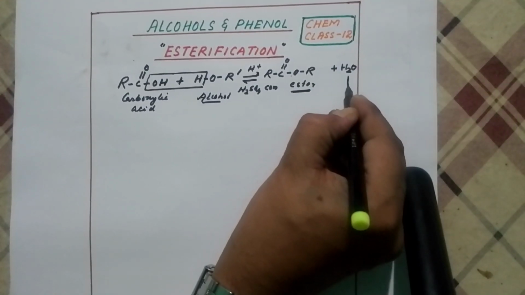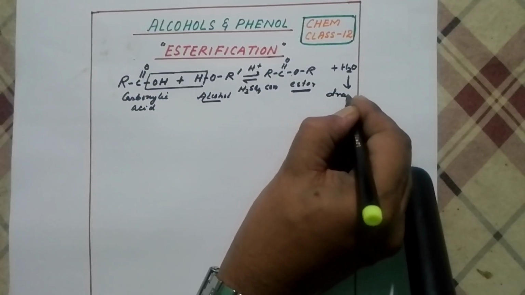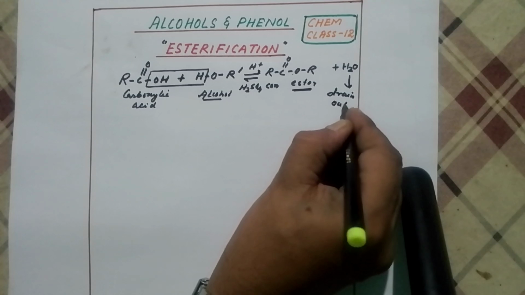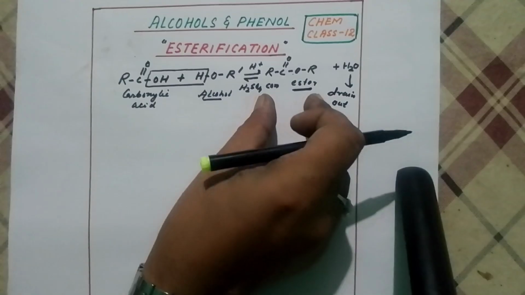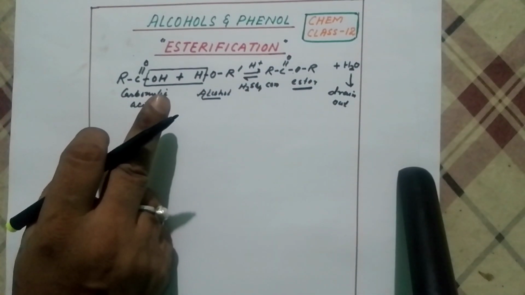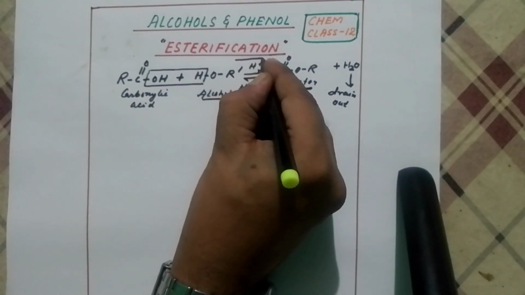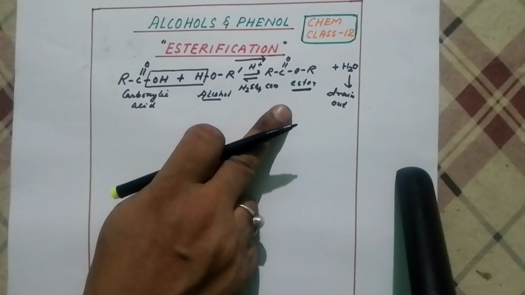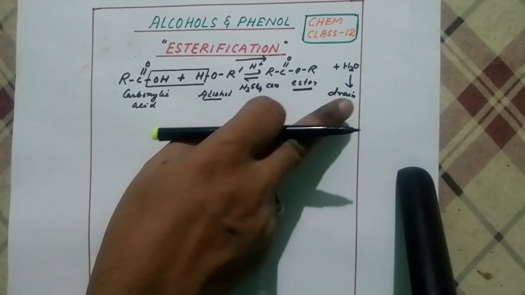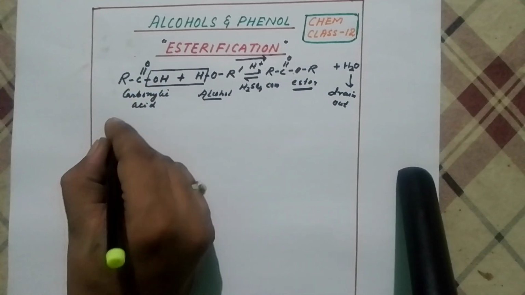Now if water will be drawn out, means it will be thrown out from the solution. This is called drain out continuously. When the reaction takes place, carboxylic acid and alcohol in the presence of strong acid, ester is formed, and this water has to continuously go from the solution. If it continuously goes, then the shift of the reaction becomes from the reactant to the product side, and you will be getting 100%, provided this water has to be removed or drained out continuously from the reaction mixture. Now we'll study about the example.